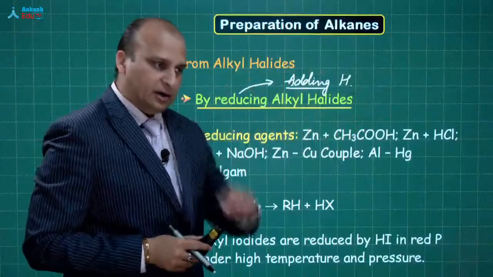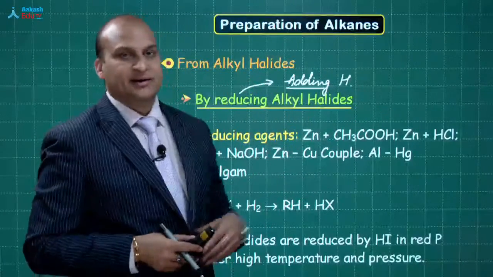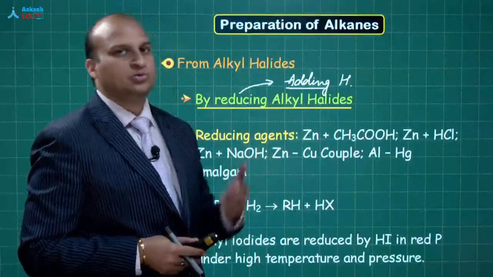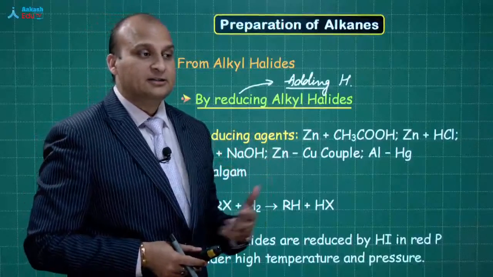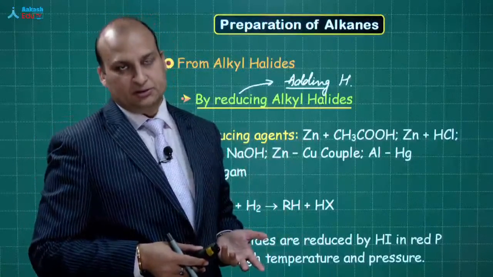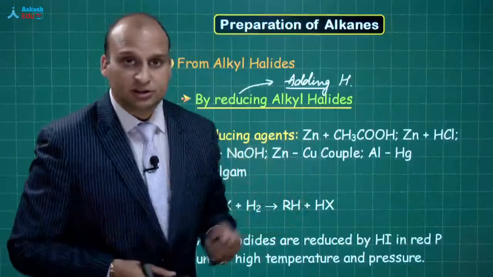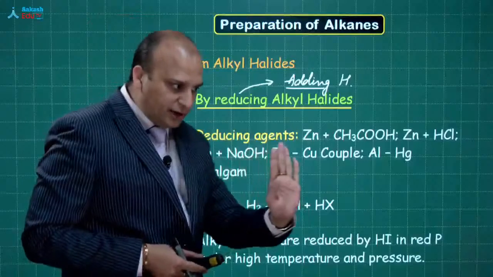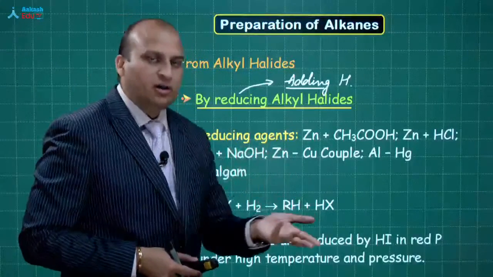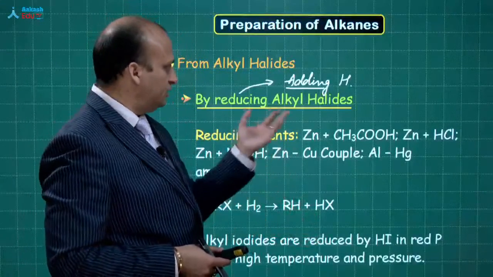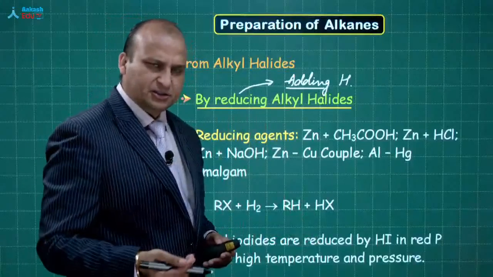Because in organic chemistry, addition reactions refer to those where we are adding something to the unsaturated species. Wherever you have a carbon-carbon double bond or say carbon-oxygen double bond, there if you are adding something, we call those reactions addition reactions.